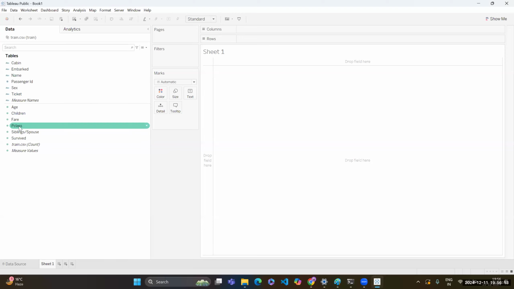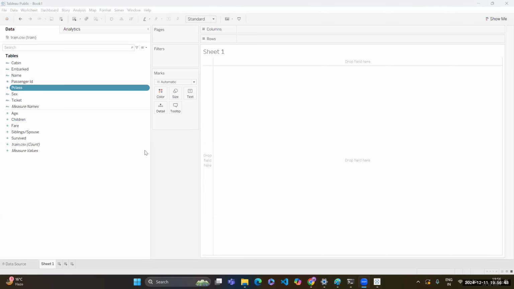How to do that? You can take it and drag and drop it to the upper section. Or you can right-click on the data, and here it is asking for convert to discrete or convert to dimension. So I can convert it to dimension. Now it will be part of the categorical section. Why do we have to drag? You can drag it like this.